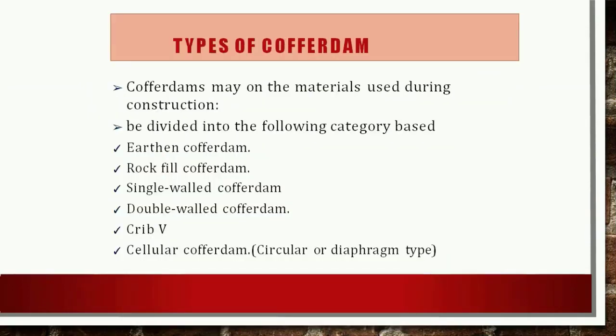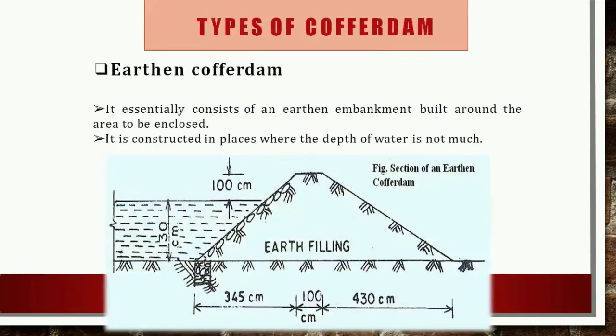Basically, the following are the types of cofferdam: sandbag dike, earth fill cofferdam, rock fill cofferdam, single wall cofferdam, double wall cofferdam, etc. The earthen cofferdam is used where the depth of water is very low, velocity of flow is low, there is no danger of water flow, and good clay is available near the site. Suitable slopes are provided to the embankment, and a drain is provided on the inside of the working area.